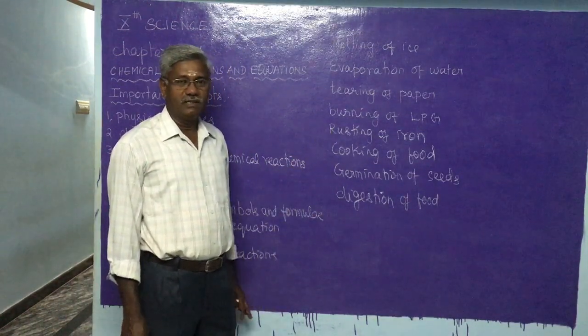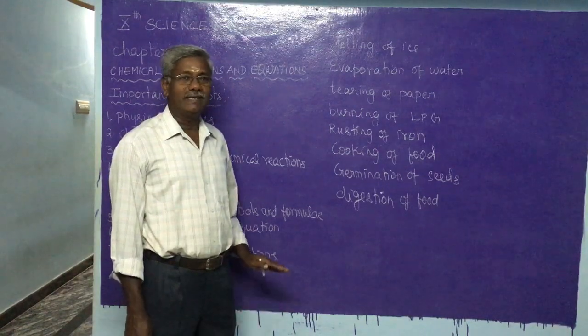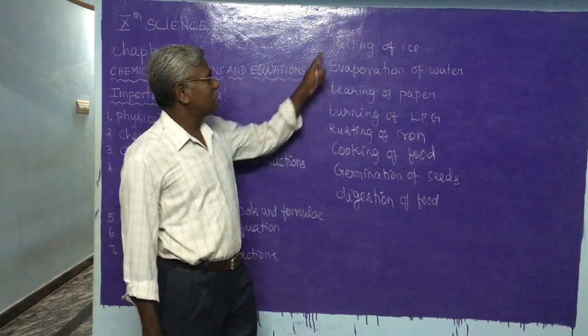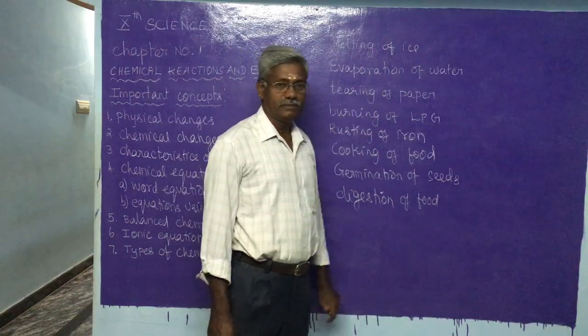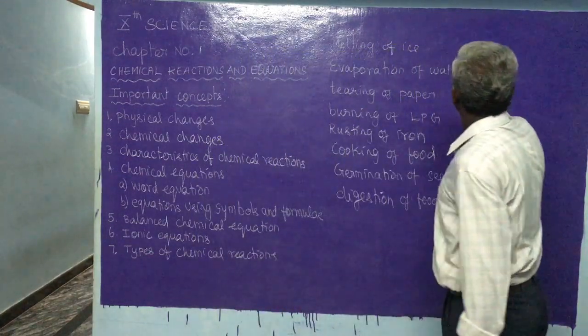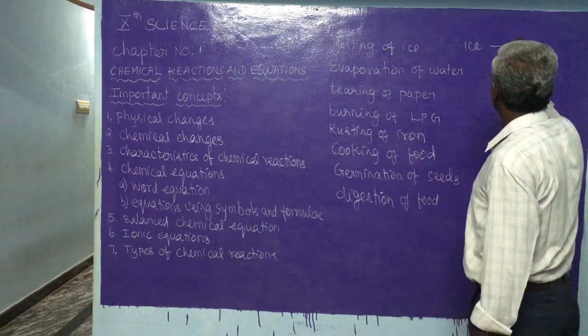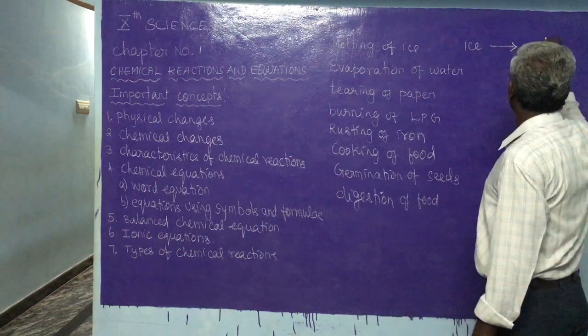In some changes, no new things are produced. For example, melting of ice. Melting of ice means ice changes to water at a particular temperature.